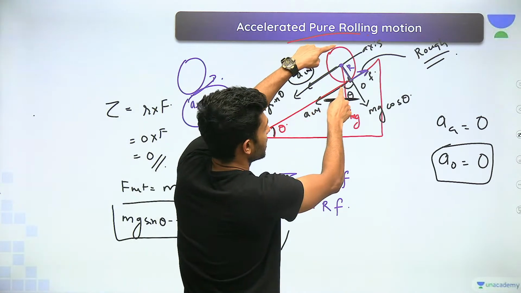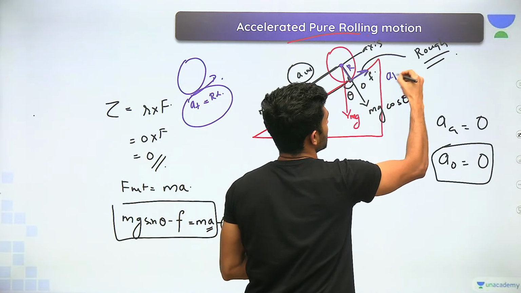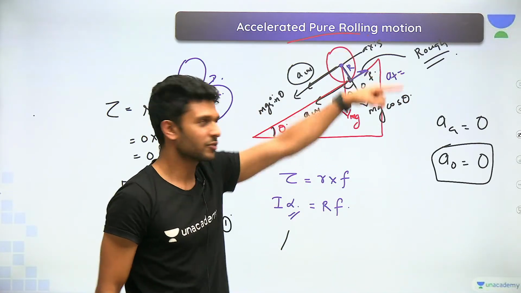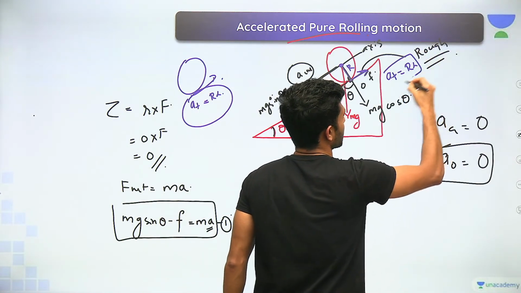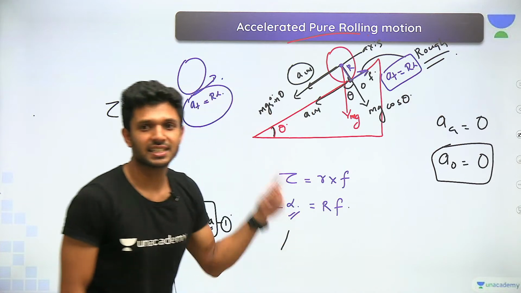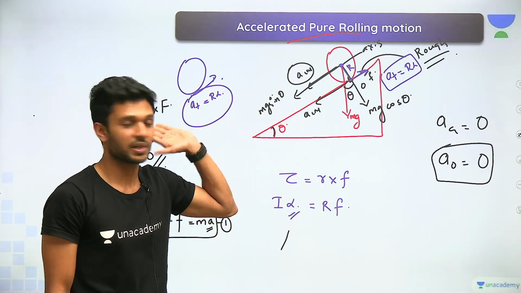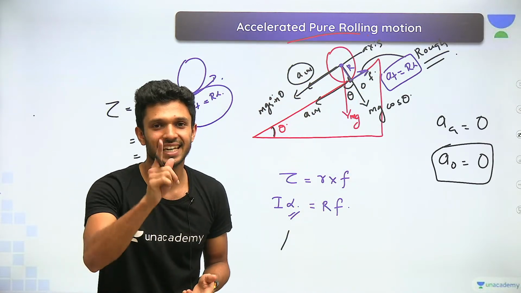So this body which is rotating like this is also associated with a tangential acceleration in the upward direction. The tangential acceleration, which we know is R alpha from our circular motion chapter, will be there in the upward direction. Yes or no?